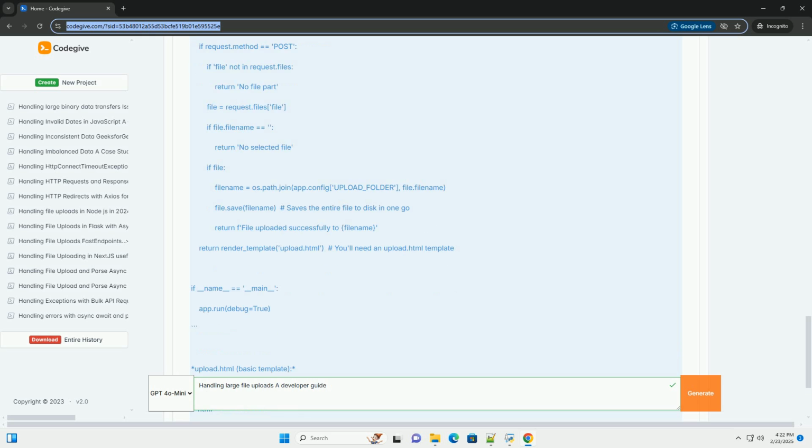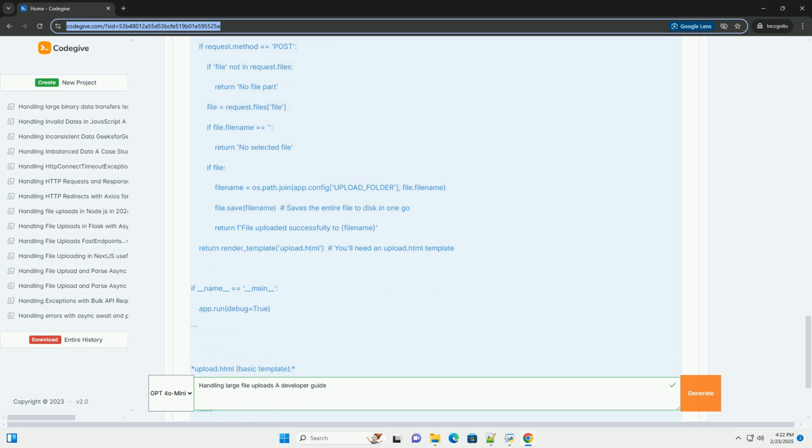Resource management: be mindful of server resource usage. Streaming uploads can still consume significant CPU and memory if the processing is intensive. Consider using asynchronous processing to offload the processing to a background task. Four, security best practices. Security is paramount when handling file uploads. Here are some essential measures.